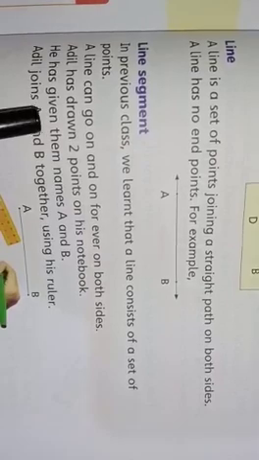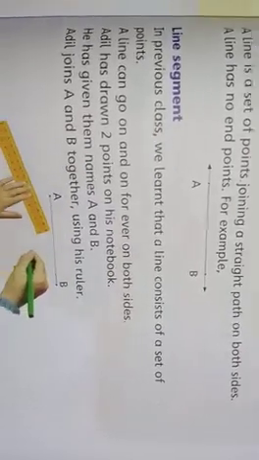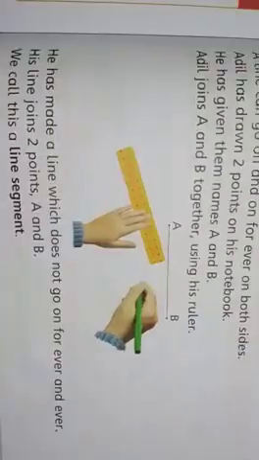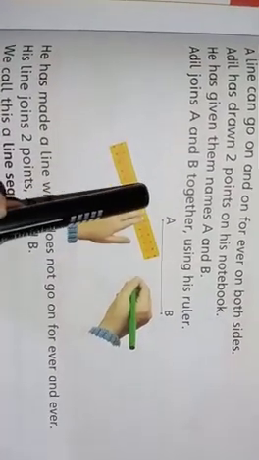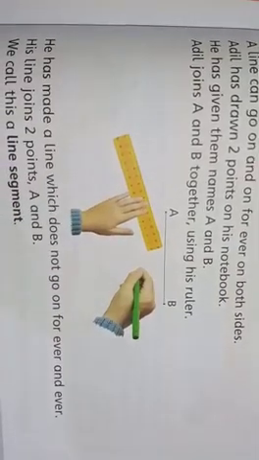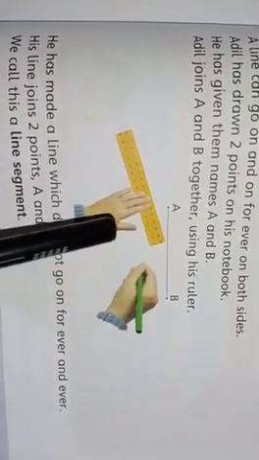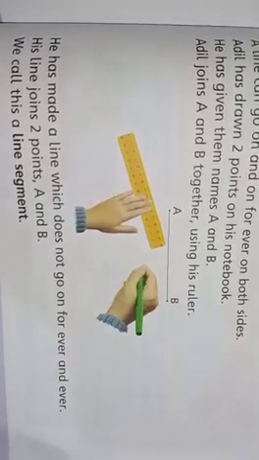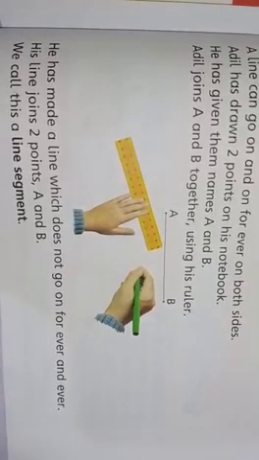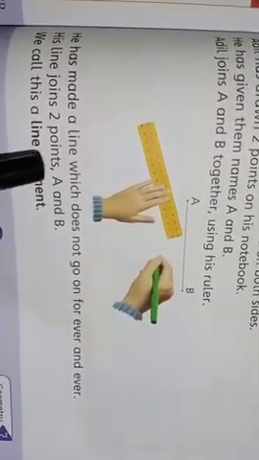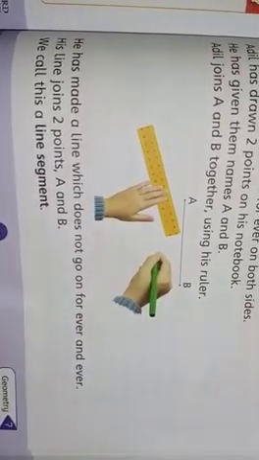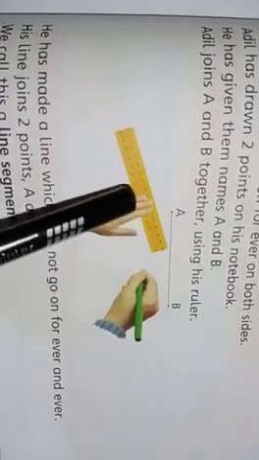Next, we have given them names A and B. Look at this. A line joins A and B together. Here we have 2 points A and B. When we join them with a line, it is called a line segment. It does not go on and on forever and ever. So a line segment is a line which joins 2 points A and B together. So it has 2 endpoints.